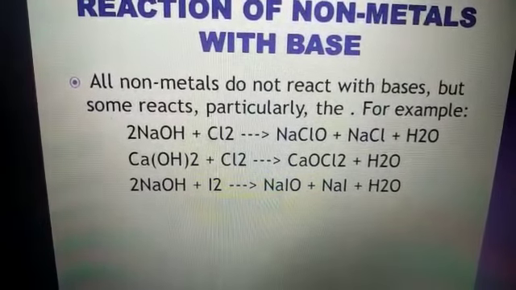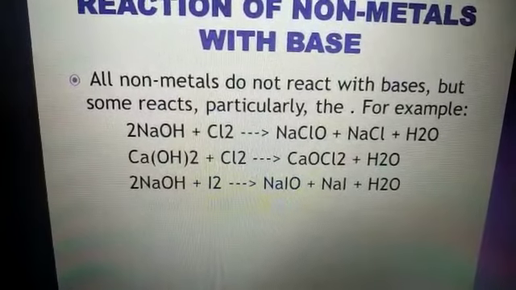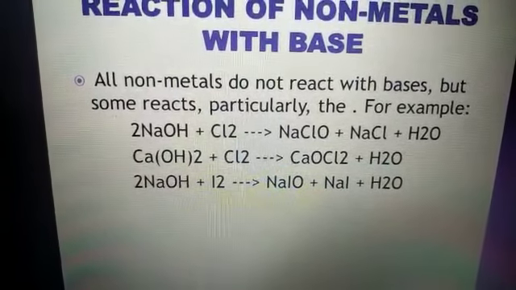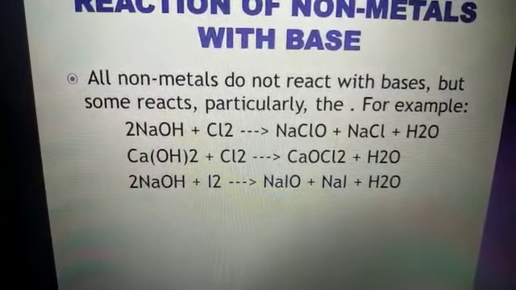Similarly, iodide. Here we have calcium hypochlorite, sodium hypochlorite, sodium iodide, NaI. Yes students, today you get a number of formulas. In the last equation, NaI is sodium iodide, and NaIO is sodium hypoiodite.